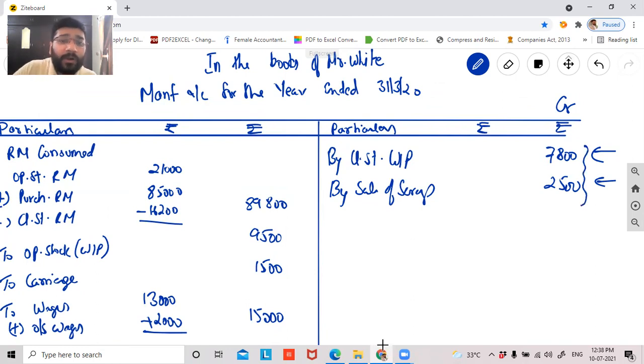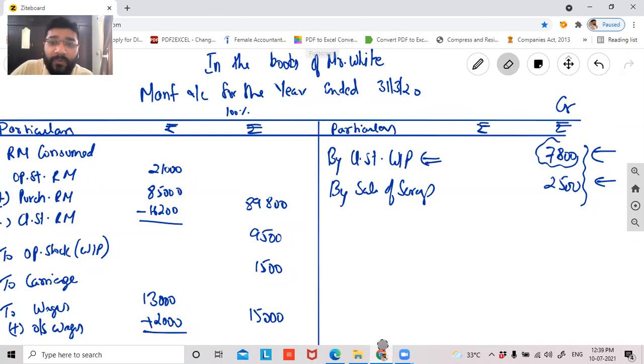So here when I record the cost of production, I'm recording 100% cost of production. I'm recording the cost of the goods which is 100% manufactured, but we don't sell all the goods. Out of this, there are some goods still in work in progress. Since this has not contributed to sales, I cannot take this as a cost. So I need to eliminate from here 7,800. To eliminate it, either I can minus 7,800 here, or else record this on the credit side.